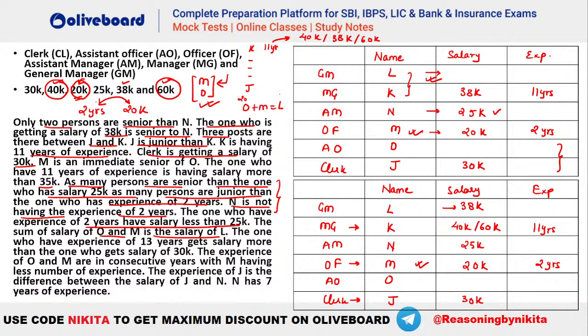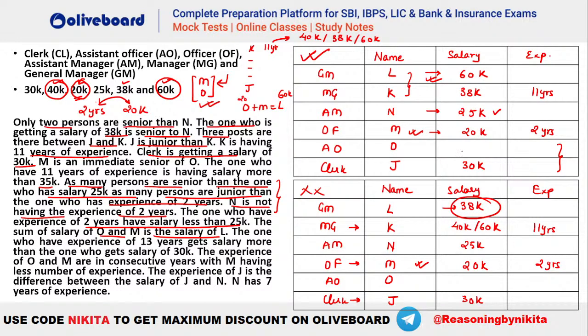Isn't it? So you can understand that L has to be 60k here. So L 60k here will be the answer. The second case gets eliminated because L cannot be 38k. So the second case is eliminated and the first will be the valid case here. I hope this is clear, everybody.